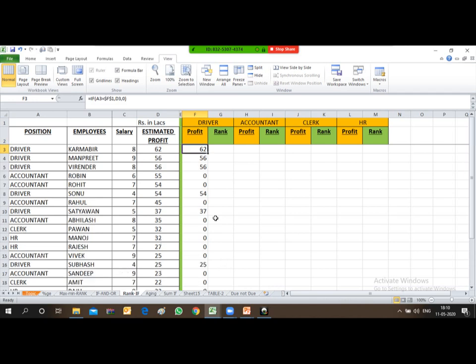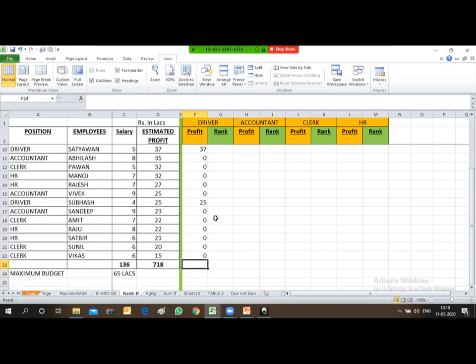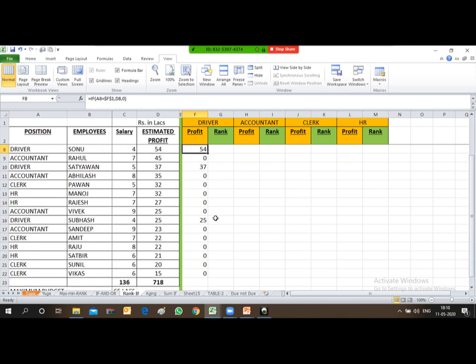So friends, now you see wherever driver is appearing, it has obtained the value of the profit from column D. Otherwise, it is just putting 0 in this column. It's just a simple logical formula.